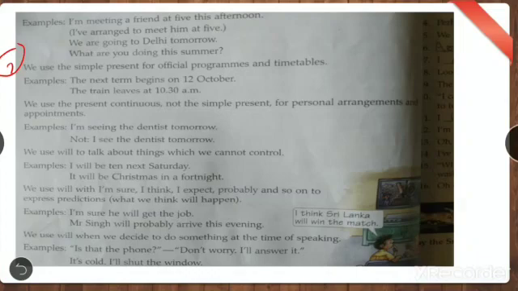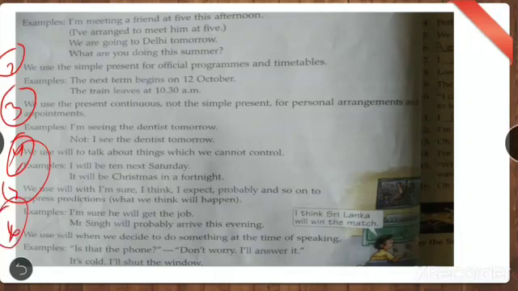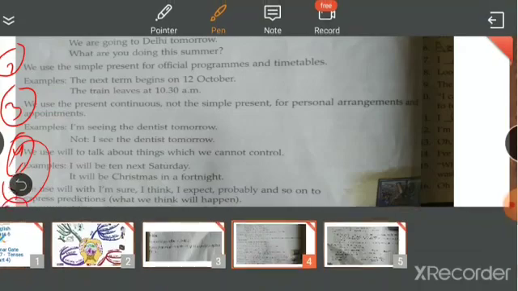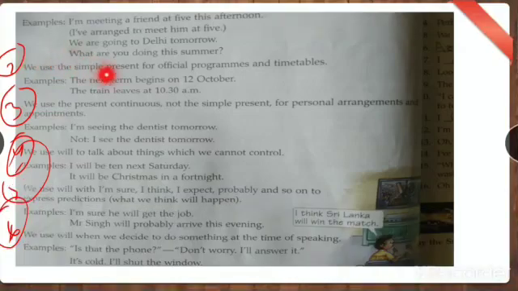Let me first divide 4, 5 and 6. Now, we use simple present for official programs and timetables. See, simple present for official programs and timetables. Official program means something that is not your personal. Maybe at a formal place something is decided.